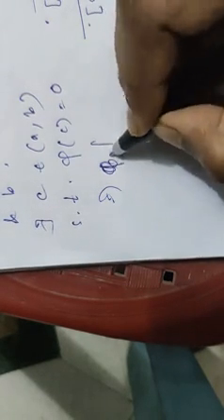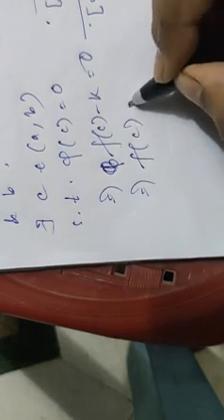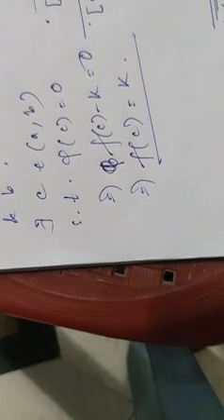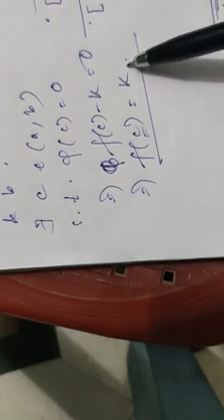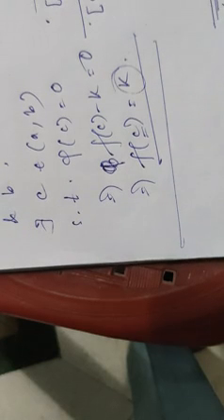Phi(c) means f(c) minus k equals 0. That is f(c) equals k. So our theorem is done. We got one c belonging to open (a, b) such that f(c) equals k, and k was arbitrary between f(a) and f(b). That means f is attaining each value between f(a) and f(b) at least once. Okay, this proves the theorem.